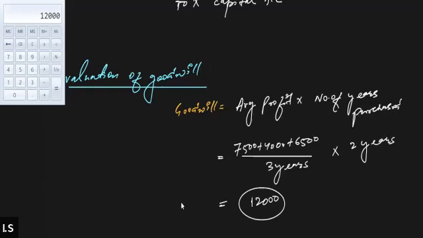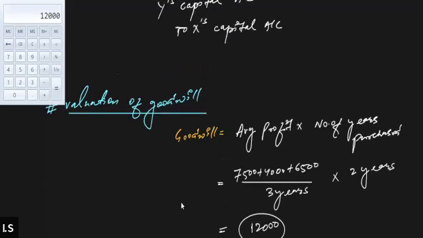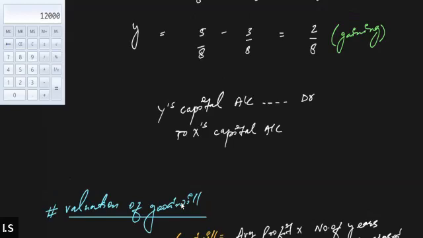Now since we got the value of the goodwill, we can pass the general entry. The general entry for the self-valued goodwill is that the gaining partners' capital account will be debited to the sacrificing partners' capital account. So Y's capital account will be debited by 12,000 into 2/8, or you can also say 1/4. 12,000 into 2 divided by 8 will be 3,000.